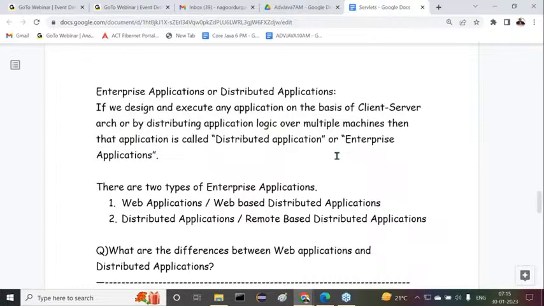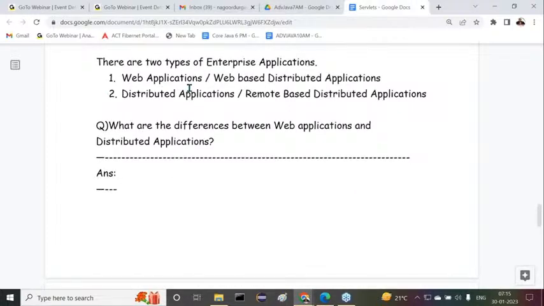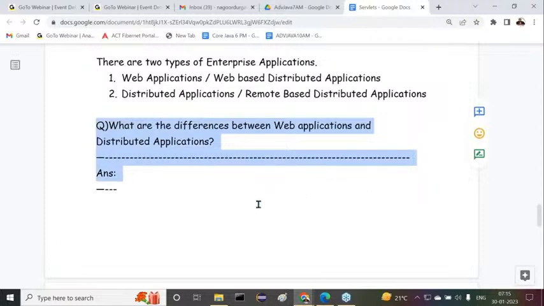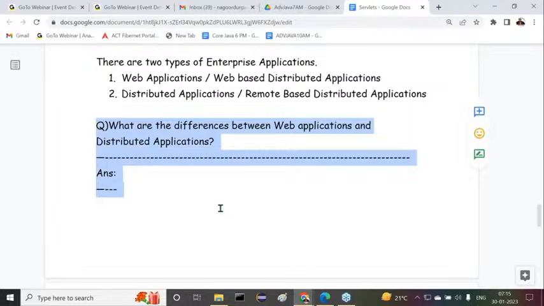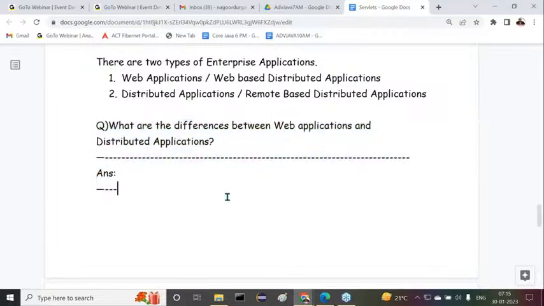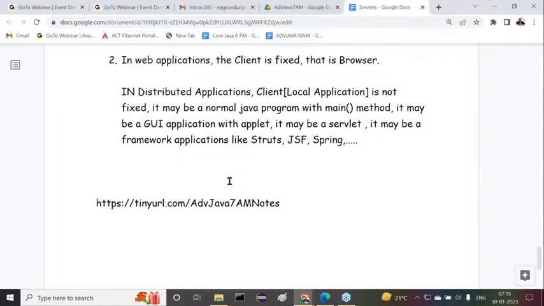There are two types of enterprise or distributed applications. One is web applications, in other words web-based distributed applications, and the second one is remote-based distributed applications. Then immediately we have a question: what are the differences between web applications and distributed applications? Now this question we are getting clearly. All of you are getting clarity, no? Let me give one or two differences clearly.